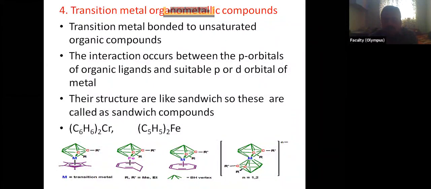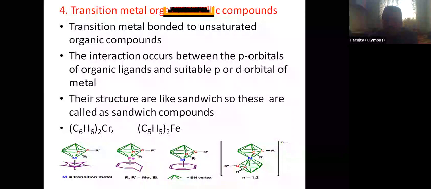We have seen the electron deficient organometallic compounds. The electron deficient organometallic compounds are formed by some elements like boron, beryllium, lithium, magnesium, aluminium, etc. In such compounds, the octet of the metal is not completed.